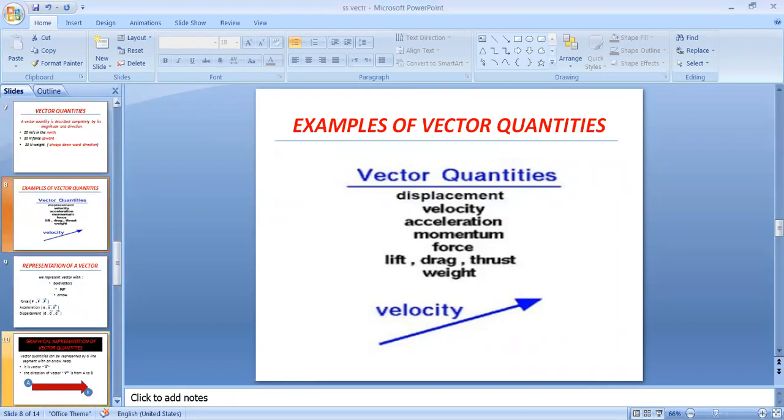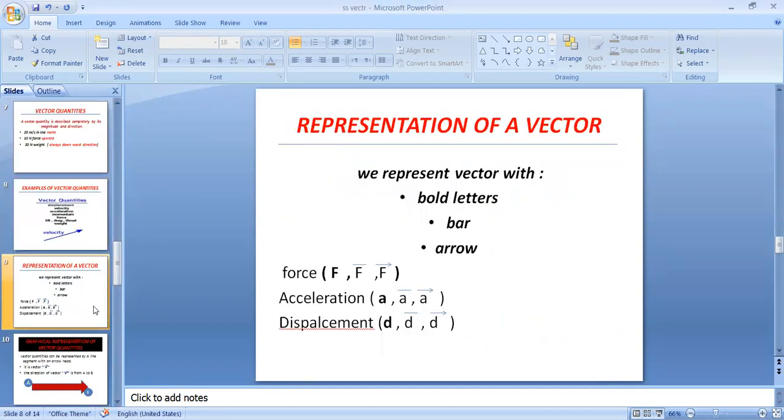Now, representation of a vector. How can we represent a vector? We can represent a vector with bold letters, by making a bar over their symbols or making an arrow over their symbols.